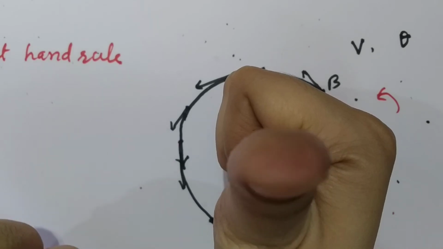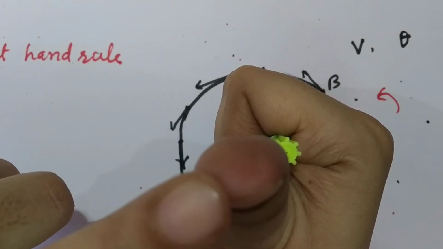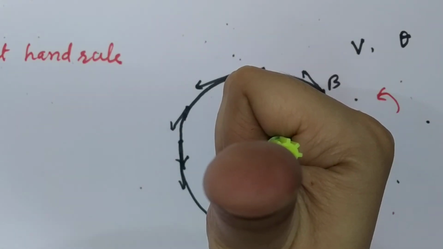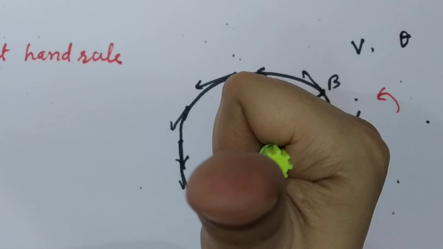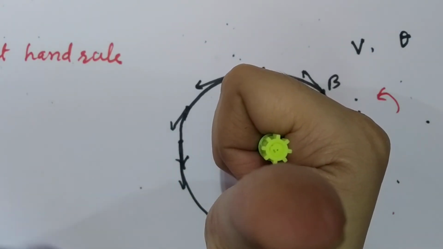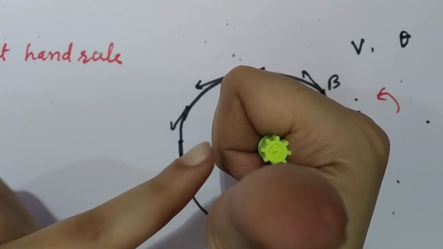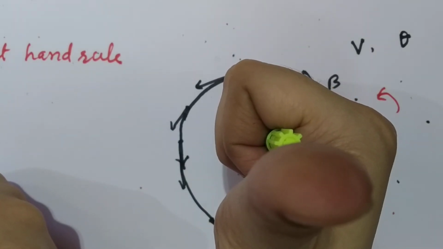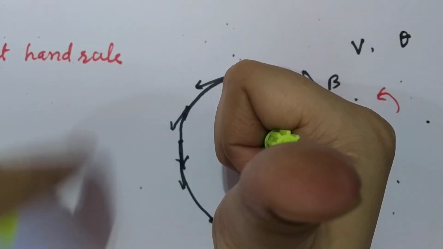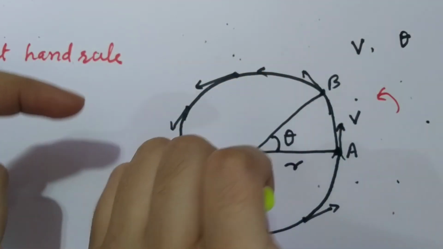Then the stretched thumb gives you the direction of angular displacement. So here, for anti-clockwise circular motion, the angular displacement is directed along the axis, vertically upward.